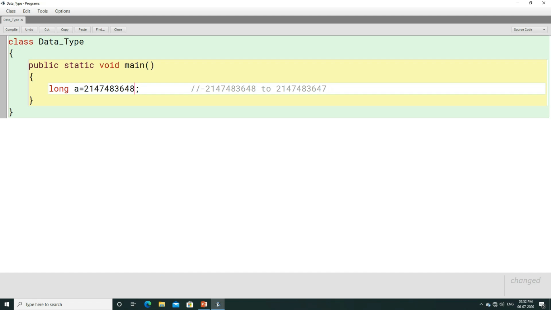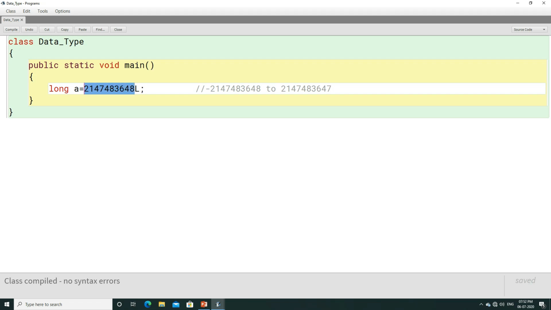So the only way a big integer number can be represented in Java is to write L beside it. Then the program can be compiled.